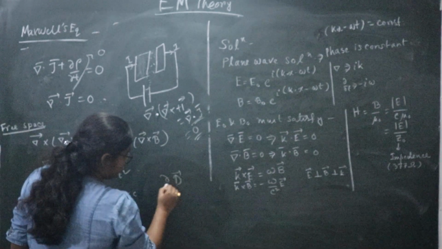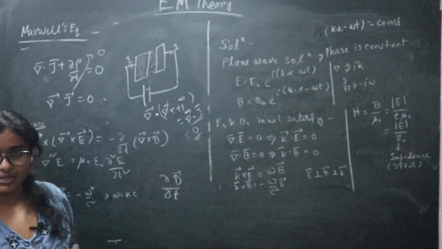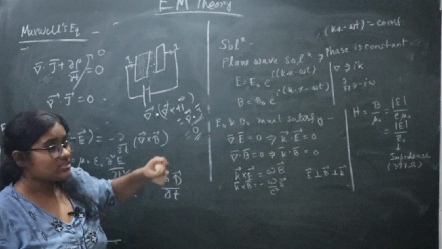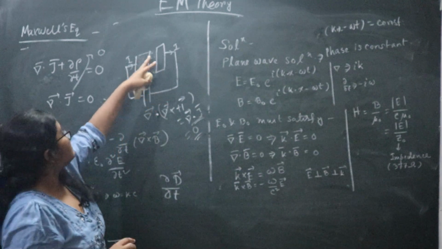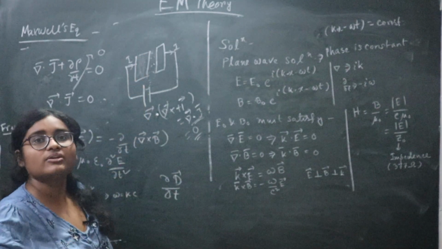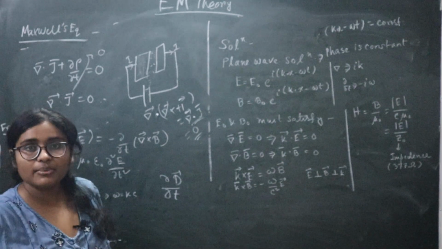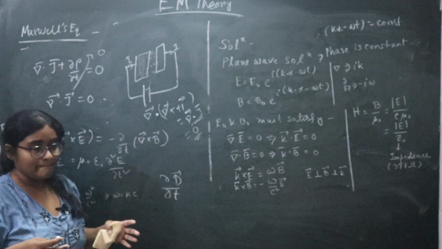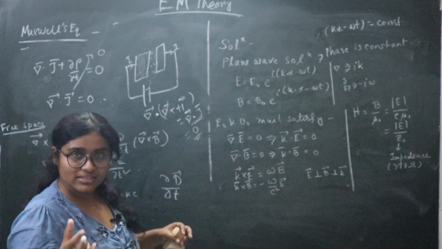And why is it called displacement? What do you understand by displacement? Suppose you have a capacitor and in between the capacitor there is a dielectric medium. Whenever you apply any dynamic field, that is an electric field changing with time, it will polarize the charges.